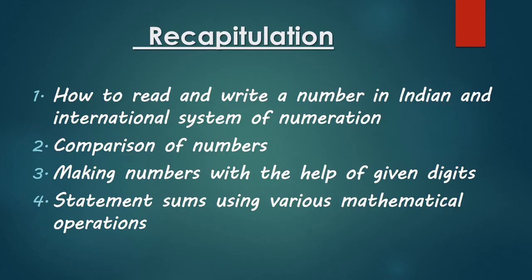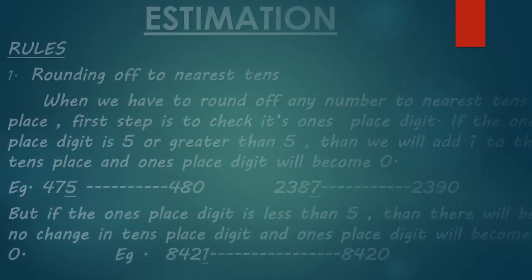Third, we have learned making numbers with the help of given digits. If we have to make a number with the help of given digits, we have to keep in mind whether we have to repeat the digit or not. After that, we have done many statement sums using various mathematical operations. Still, if you have any doubt in any of these topics, then you can go back once again through our first 3 lectures. Now our next topic is estimation.